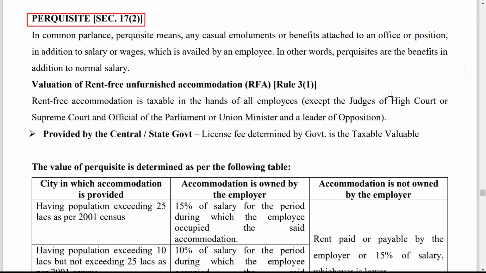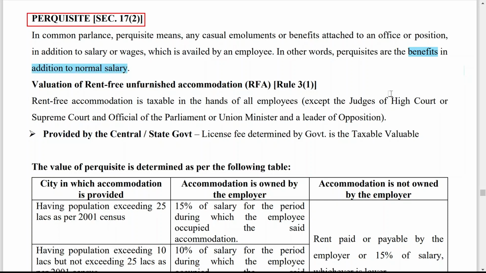In common parlance, perquisite means any casual emoluments or benefits attached to an office or position in addition to salary or wages, which is availed by the employee and given by the employer. That is called perquisites. In other words, perquisites are nothing but one type of benefit in addition to the normal salary.